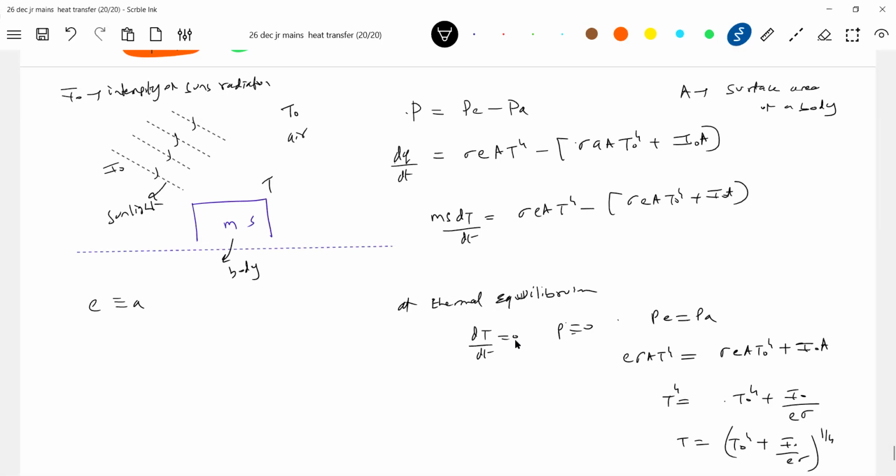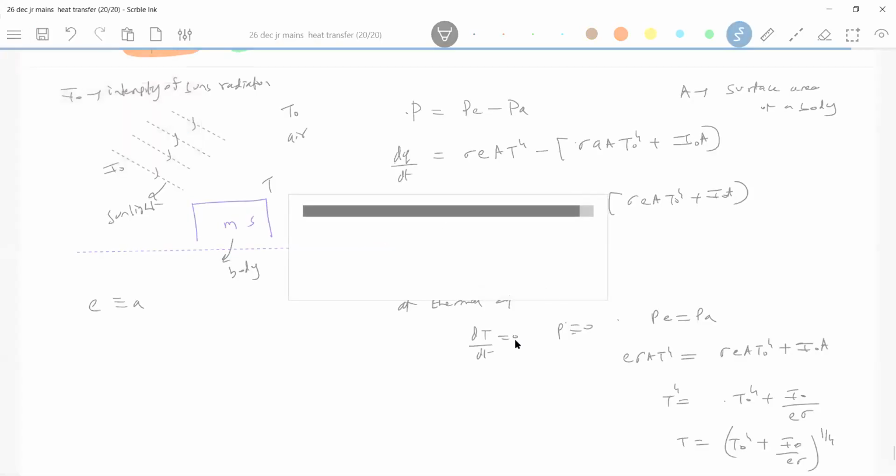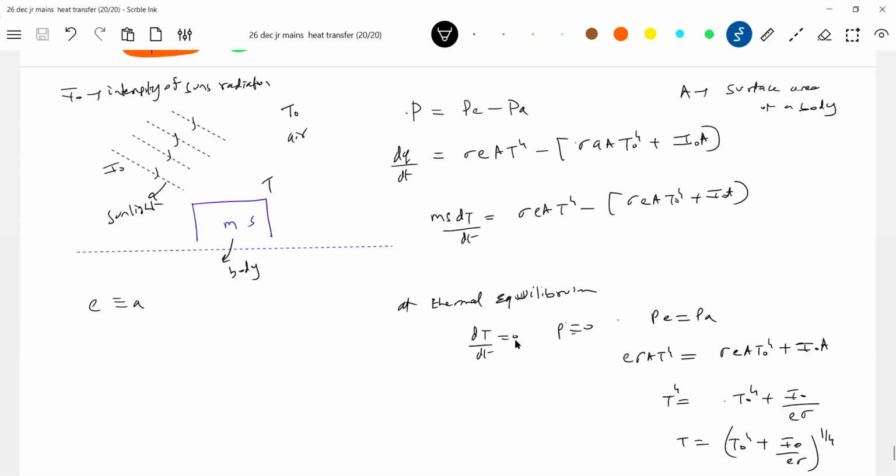Now you will have a wide variety of questions, so be careful here. This intensity of the sun's radiation is called the solar constant. In the book, they have given a specific symbol. I'm directly calling it I naught. Okay, able to make it out? These are the different methods.